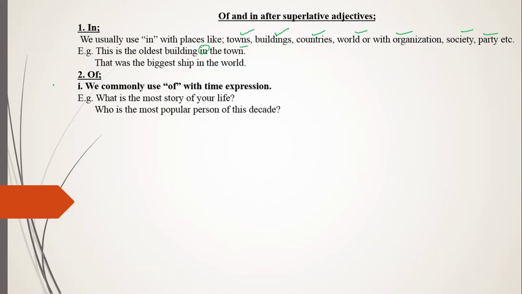The second example: who is the most popular person of this decade? So of your life, of this decade. Over here, of is used with a time expression. And decade is the duration of 10 years. Duration of 10 years is known as a decade. So who is the most popular person of this decade?